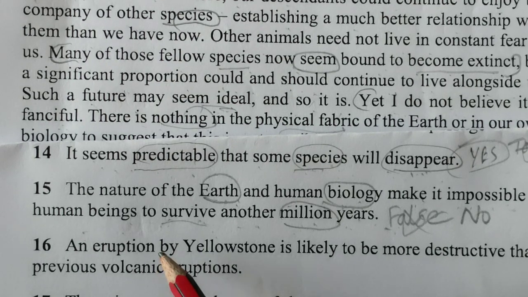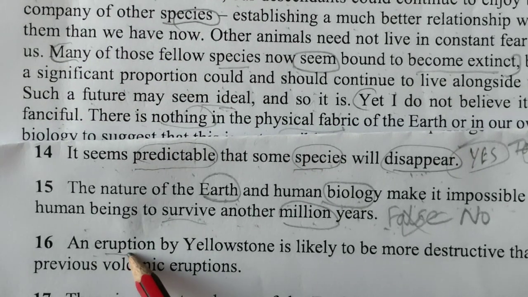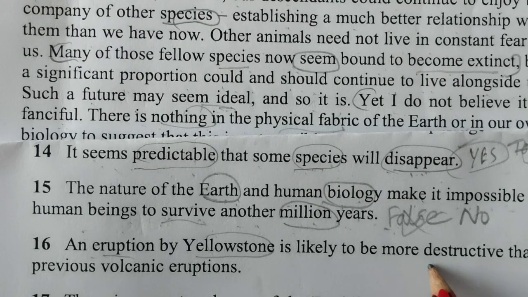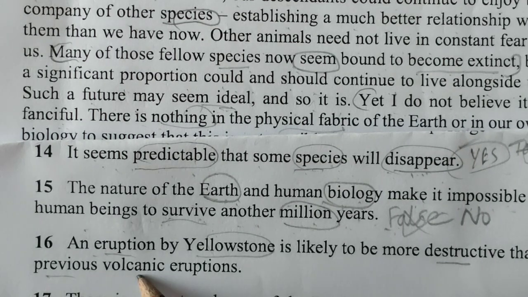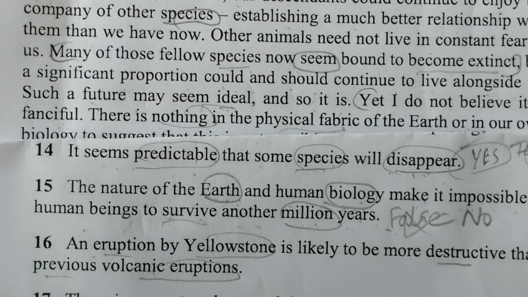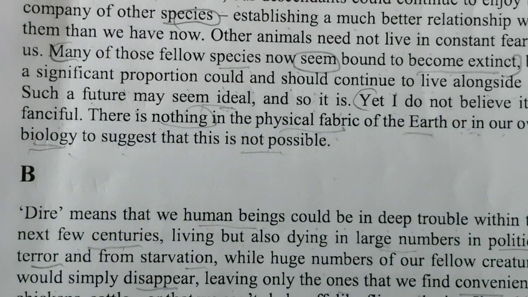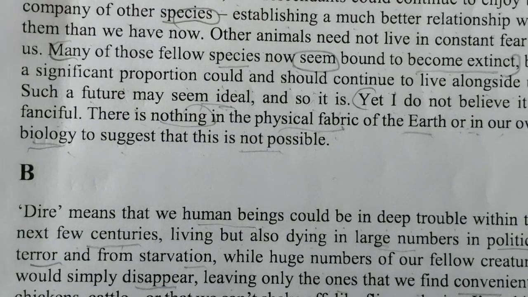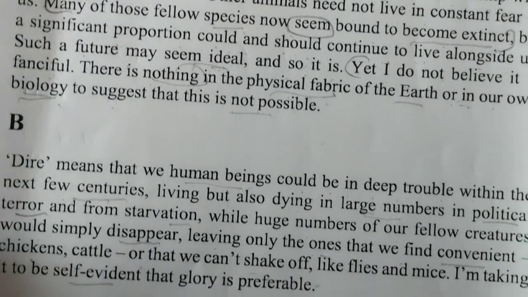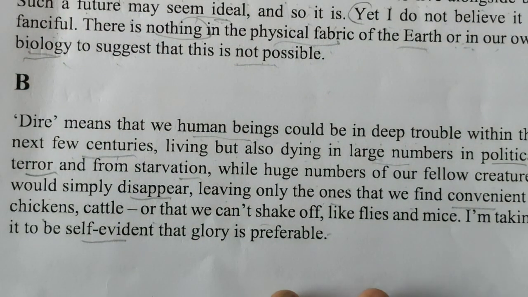Third, the next number: an eruption by Yellowstone is likely to be more destructive than previous volcanic eruptions. Okay, let's find Yellowstone. In B nothing was there, so in C and D we will find the Yellowstone word first.